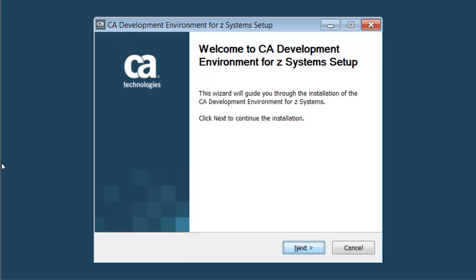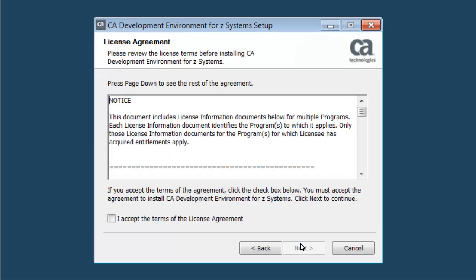First, let us begin with the initial installation as the welcome screen appears. Click Next. The license agreement appears. To accept the terms of the agreement, check the Accept box and then click Next.